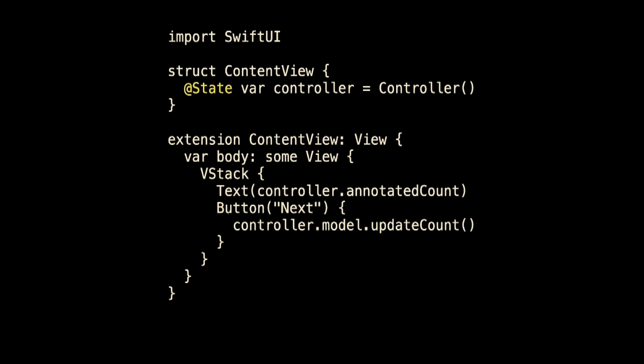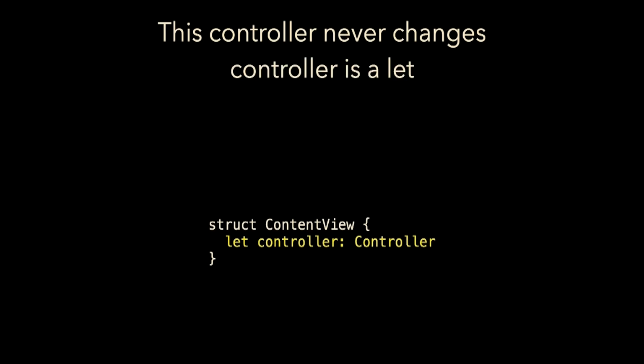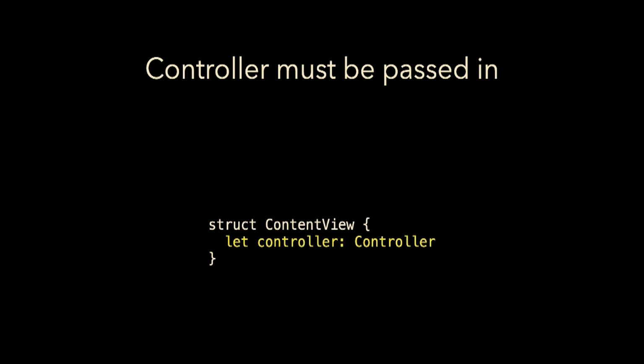State's sneaky. There's stuff in state that we just don't know. So let's get rid of state. In fact, let's make controller a let. In fact, let's pass it in from somewhere else. So the controller never changes. It's a let, it's a struct, and it must be passed in.